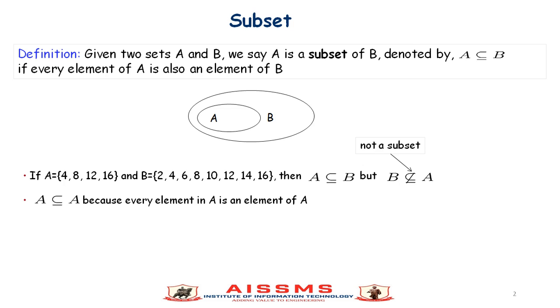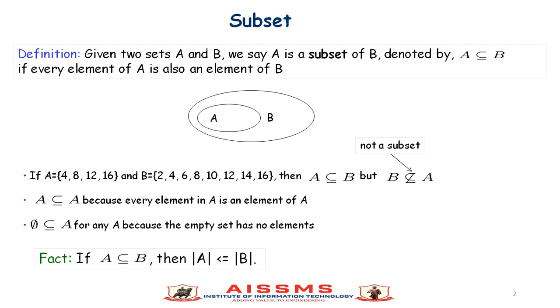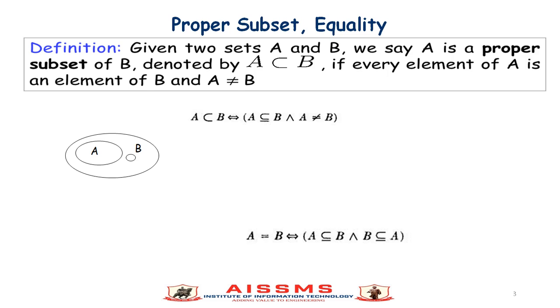A is a subset of A because every element in A is an element of A. So every set is a subset of itself. Phi, the empty set, is a subset of any set A because the empty set has no elements. The fact is, if A is a subset of B, then the cardinality, that is the size of A, is less than or equal to the cardinality of B.